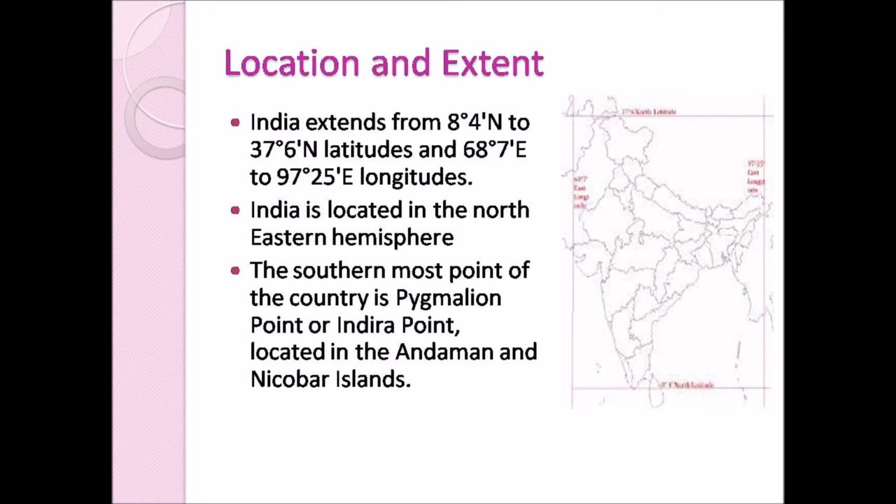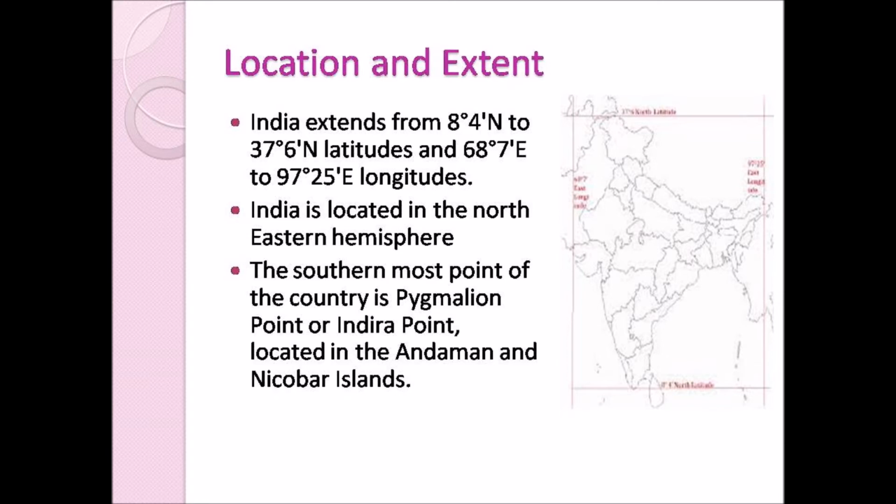In the globe or in the map, you would have seen the vertical and horizontal lines. Have you seen them? Yes, these are only imaginary lines. These lines help to find the location. The vertical lines which run from north to south are the longitudes, and the horizontal lines which run from east to west are the latitudes. Both the latitudes and longitudes are used to find the location.